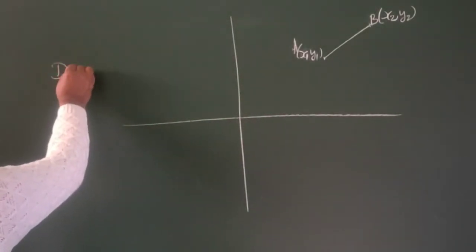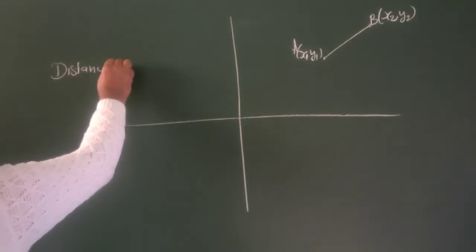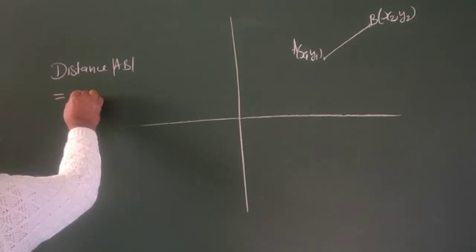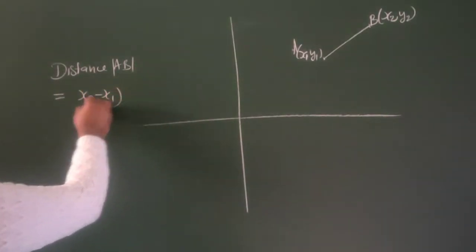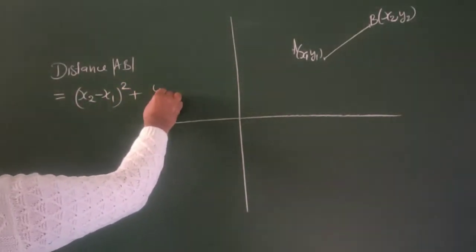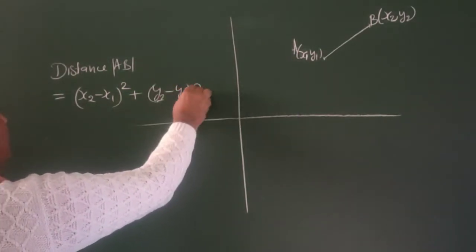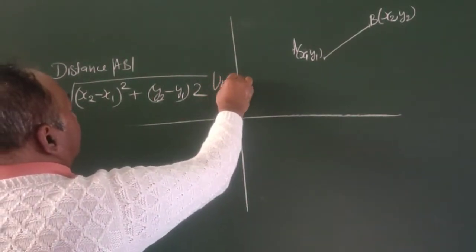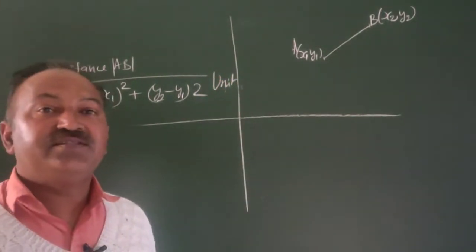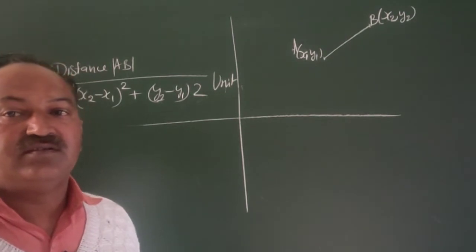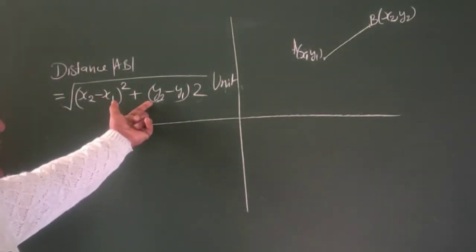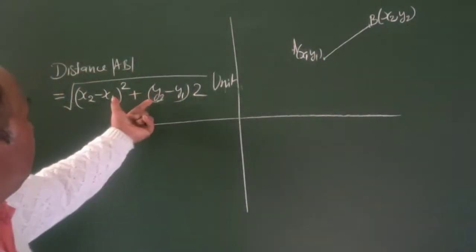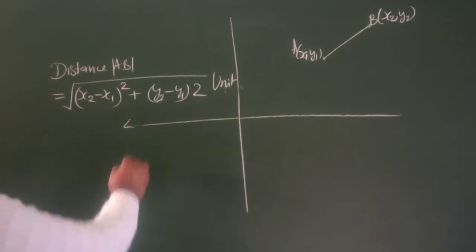distance AB is equal to square root of (x2 minus x1) whole square plus (y2 minus y1) whole square unit. Because distance can be in centimeter or meter or kilometer. Therefore, the distance between the 2 points whose coordinates are given is given by x2 minus x1.